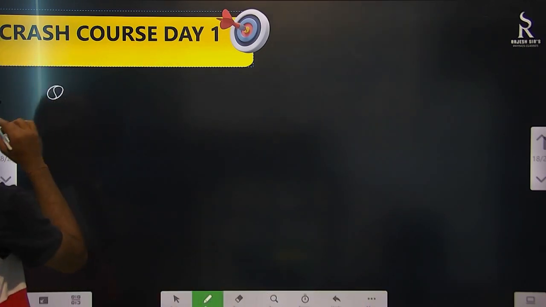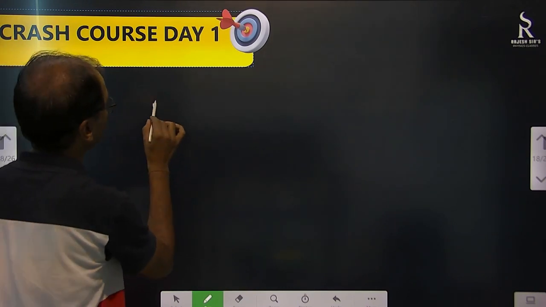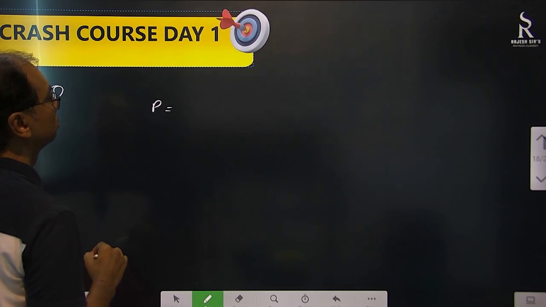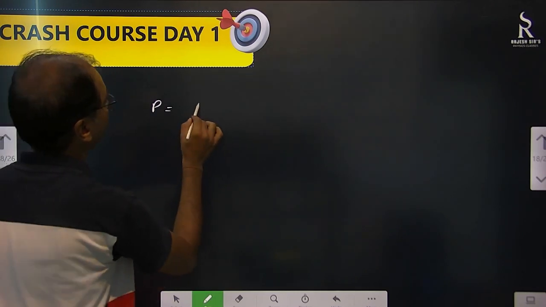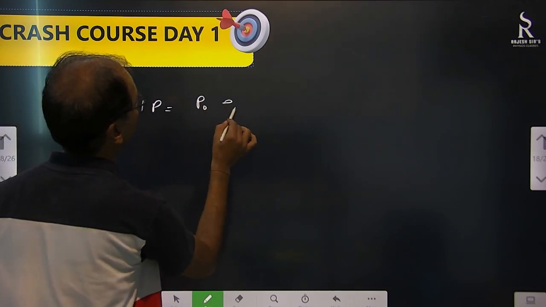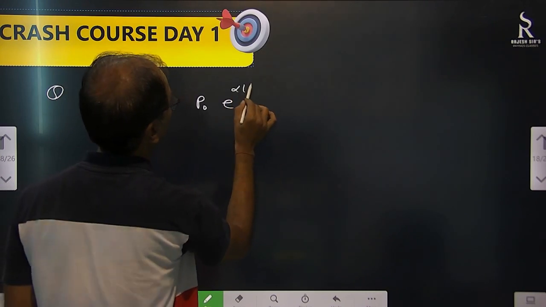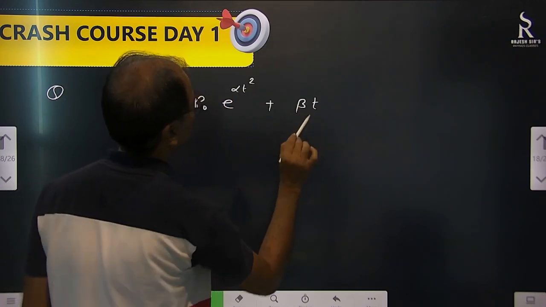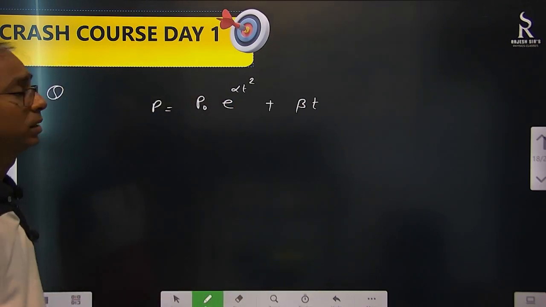Suppose a relation is given to you. Something says P equal to P naught e to the power alpha t square plus something like beta t. Like this is given.